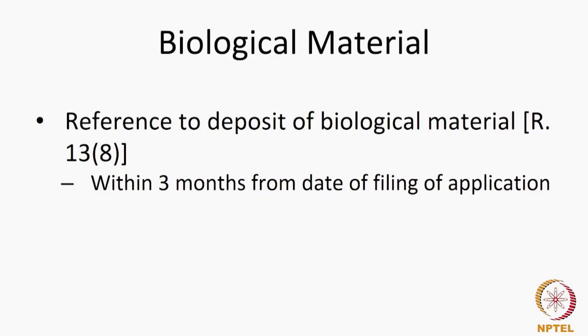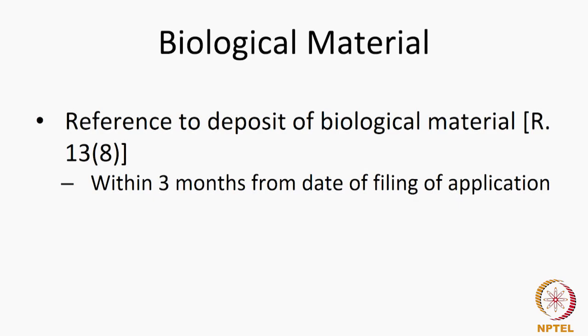Now, if I do not do that, or if in Feb I take a publication under section 24A, I make a request for publication under 24A the next month itself, then before I make that request, I will have to make the reference. Normally, I have the 3-month period. The 3-month period gets shortened if I take a request for publication under Rule 24A. So, the proviso now says, if you want to expedite it quickly, if you want to publish the application, then the reference has to be made along with the request for publication.